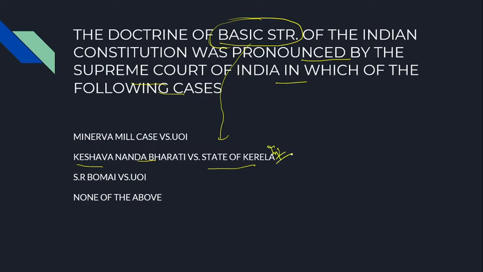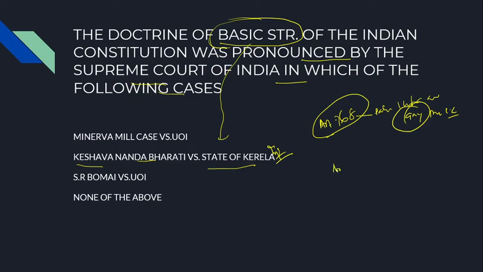Please students, remember it. So basic structure, there is a separate class I will take regarding the basic structure. What we know, I have already told you about Article 368. Article 368 says Parliament has the power to amend any provisions of the Indian Constitution, right?